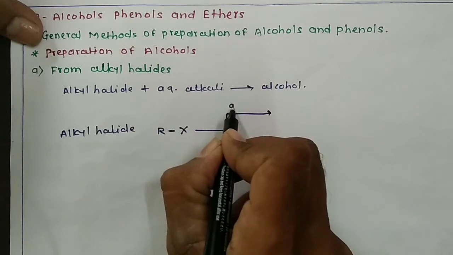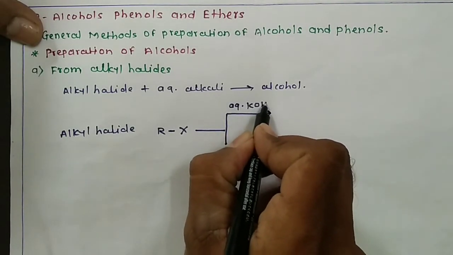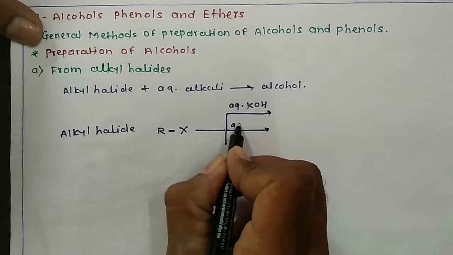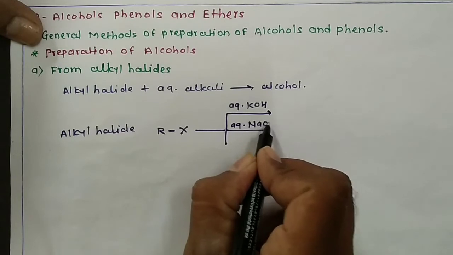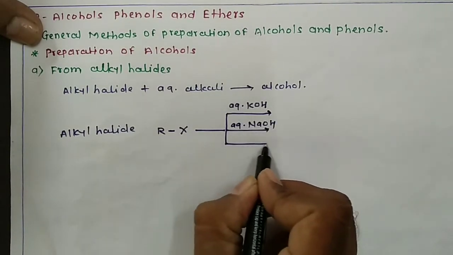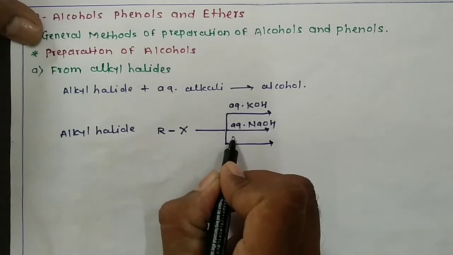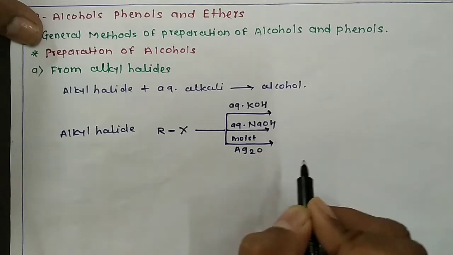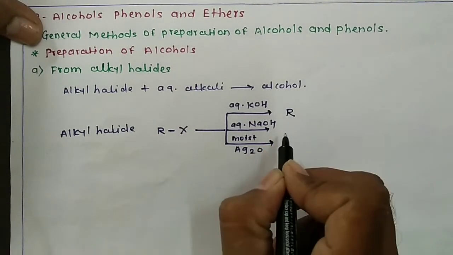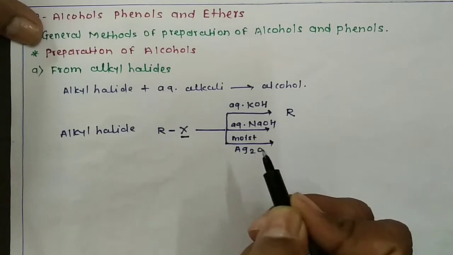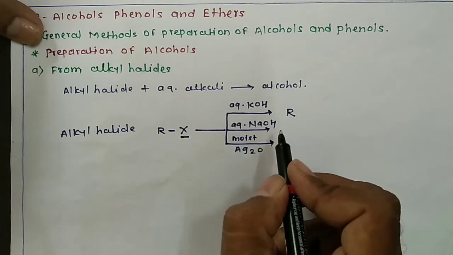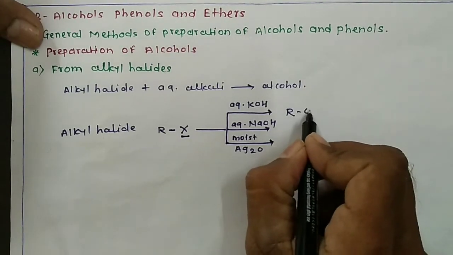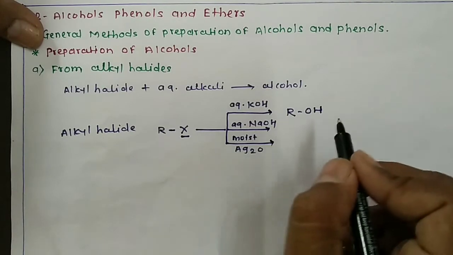When this alkyl halide is reacted with aqueous KOH, when this alkyl halide is heated with aqueous NaOH, or when it is reacted with moist silver oxide, then what happens? This halogen atom of alkyl halide is replaced by the OH group and we get alcohol.